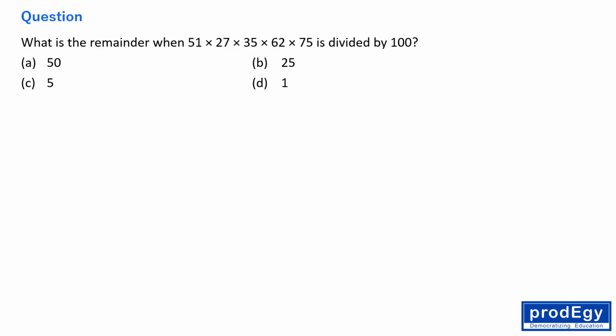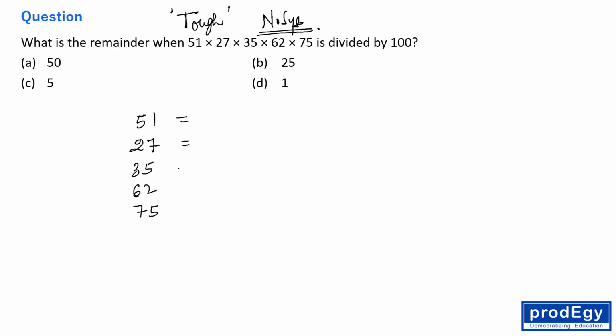What is the remainder when it is divided by 100? This question is actually a difficult, tough question. I should say tough. Please leave it in the question paper if you don't know the process, right? This question belongs to number system, right? So friends, just 51, 27, 35, 62, 75. The product of these numbers has to be divided by 100.